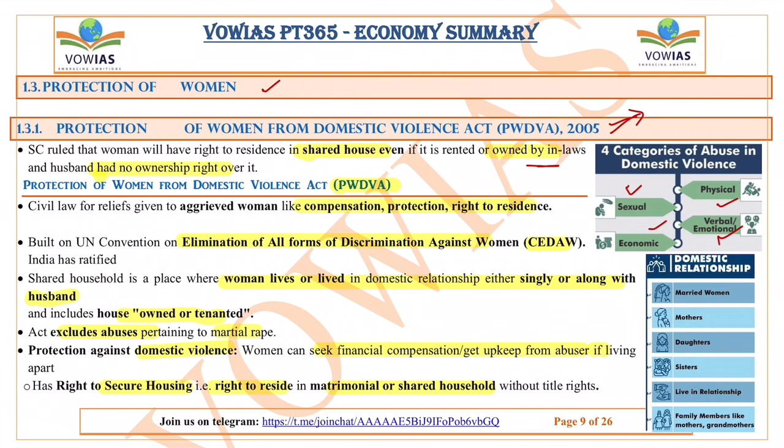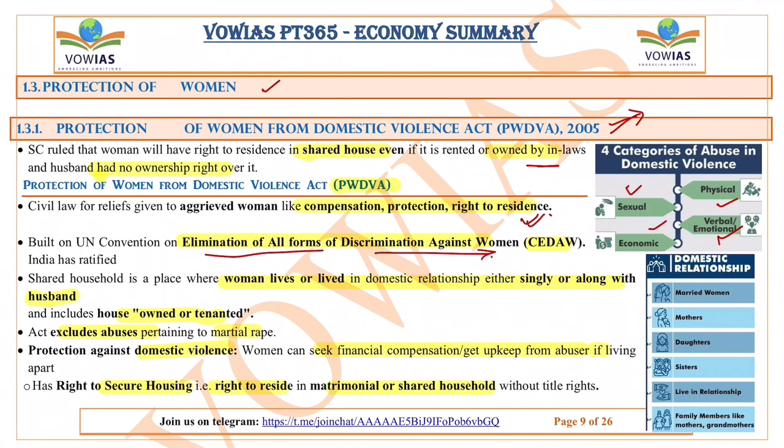Here, any aggrieved woman can approach the law agencies for protection, compensation, and the right to residence. For all three of these, women can approach the law enforcement agencies. This Act is built on the UN Convention on the Elimination of All Forms of Discrimination Against Women, which India has ratified.